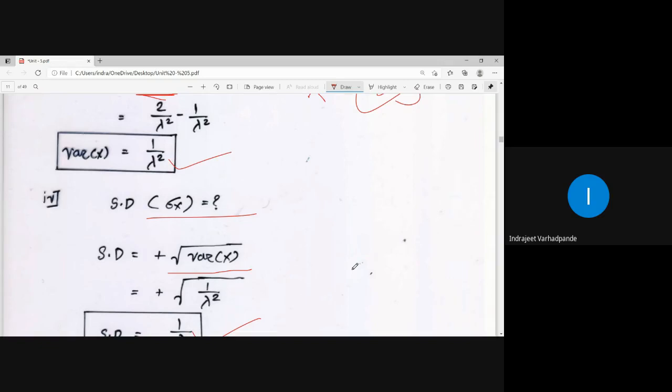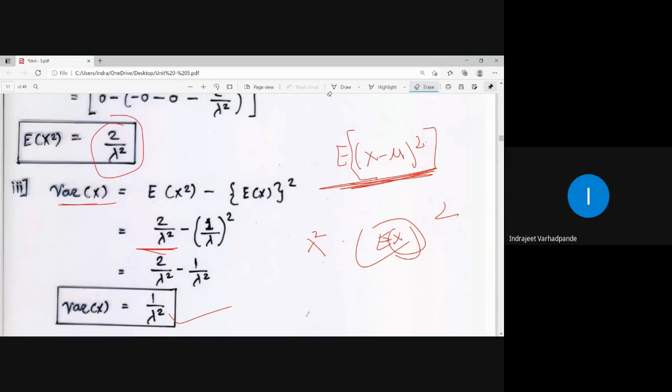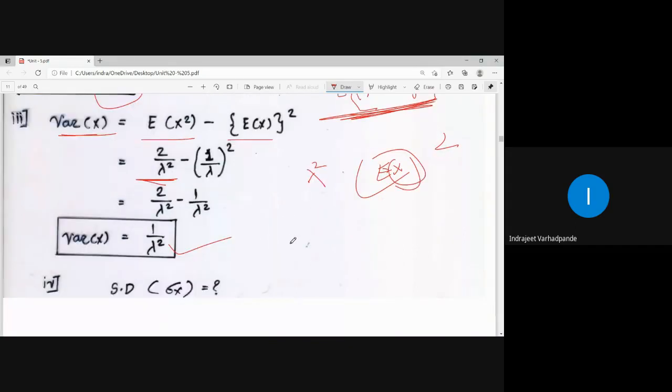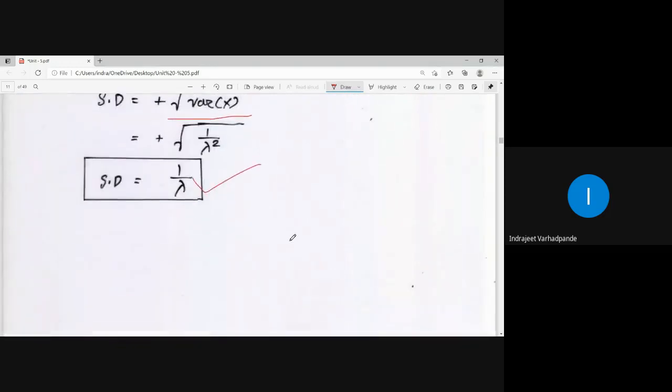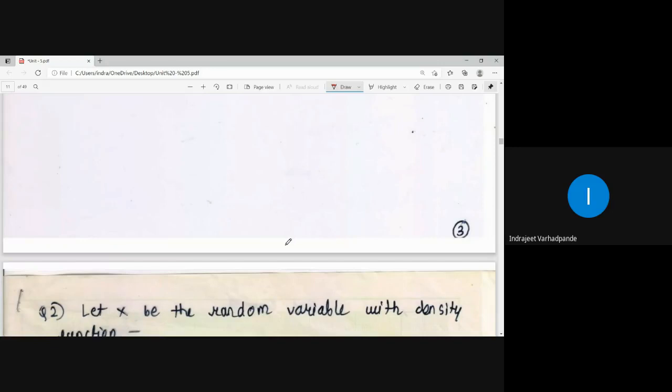Mind well, whenever we are already calculating expectation of x and x square, the definition of variance like this will not be used. Rather, we use the property that as per the theorem, variance of x is given as expectation of x square minus expectation of x whole square. So this is the way of calculation of variance, and its positive square root gives you the standard deviation.